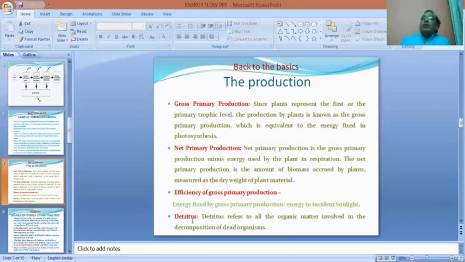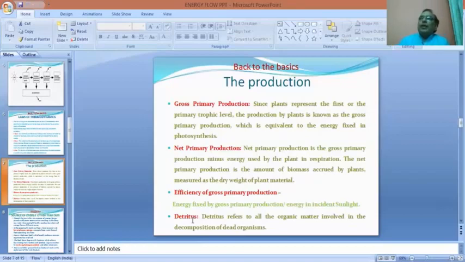But when death and decay occur, this organic matter is deposited upon the soil, and that is called detritus. It is acted upon by microorganisms which are called converters or mineralizers, because they transform these organic substances into their basic components, the minerals which can be easily taken up by the plants.